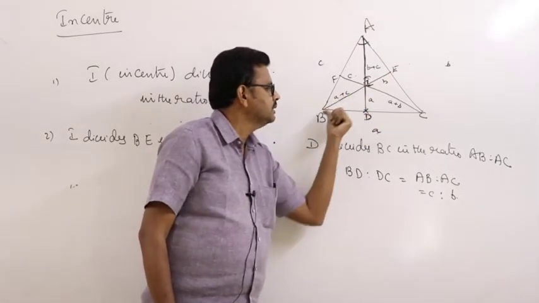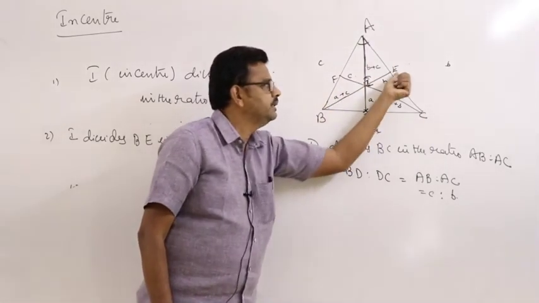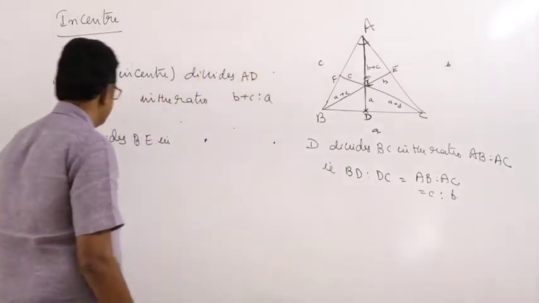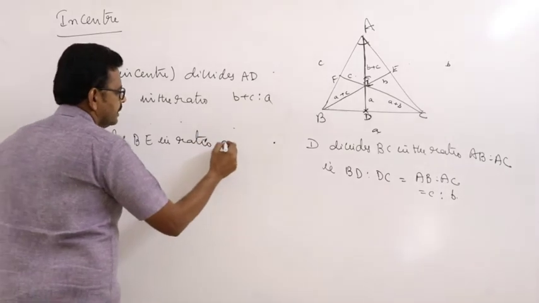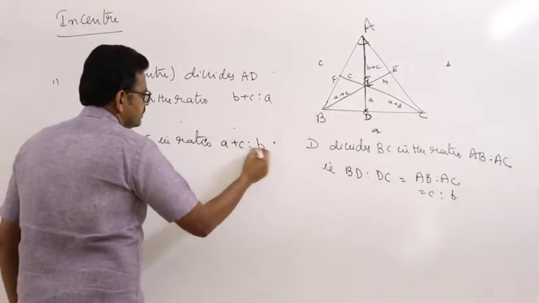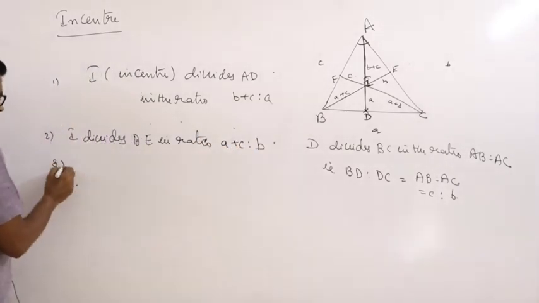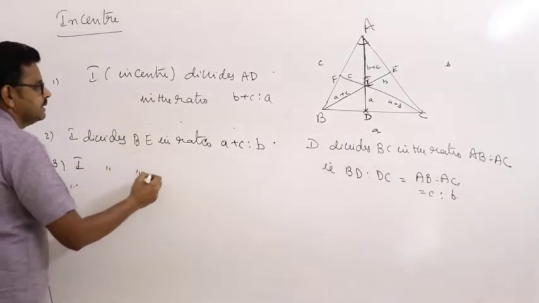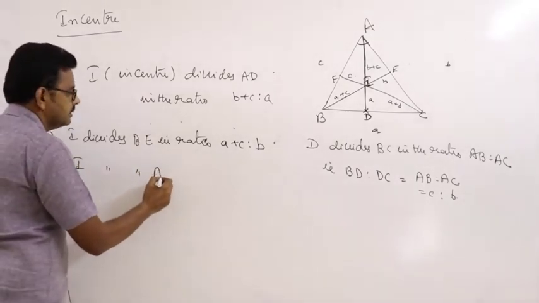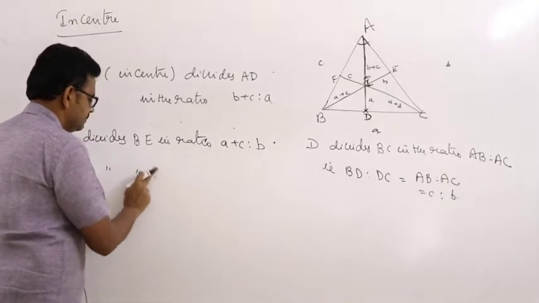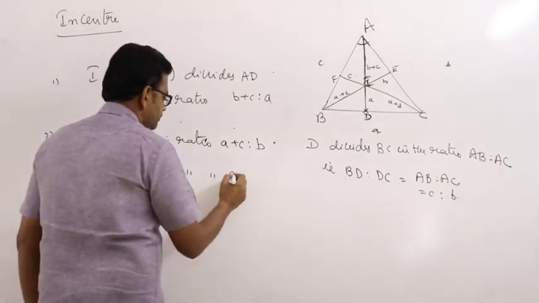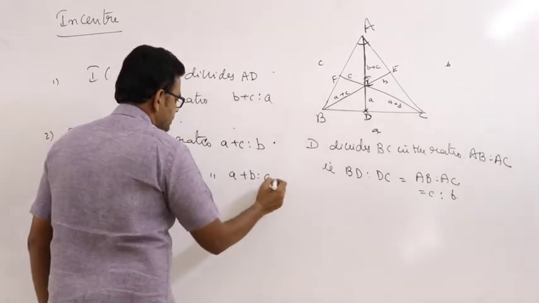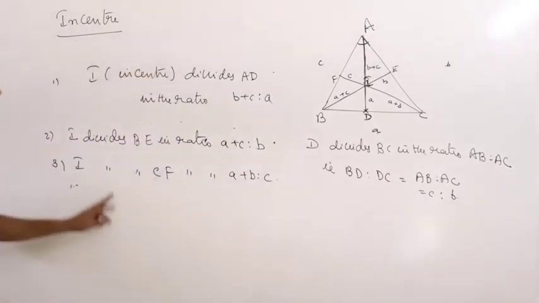The bisector meets AC at the point E. I divides BE in the ratio A plus C is to B, and I divides CF in the ratio A plus B is to C. This is one point. Write down.